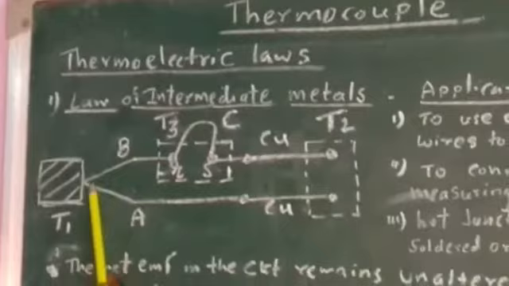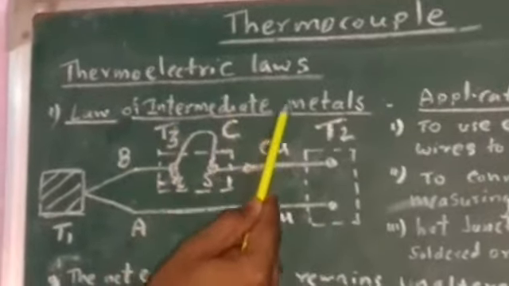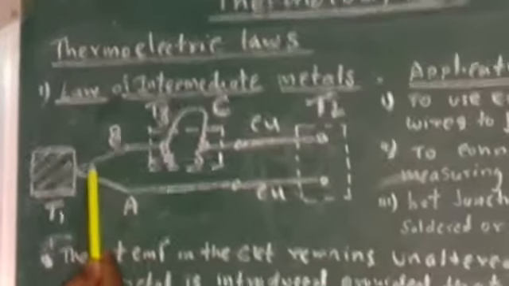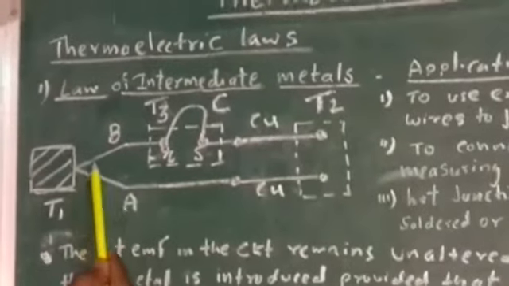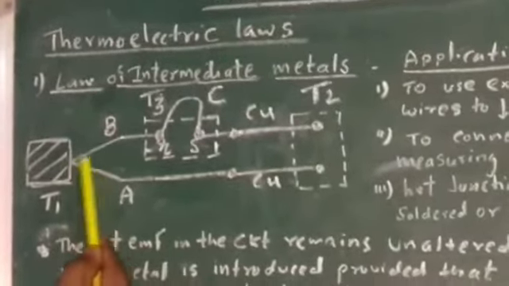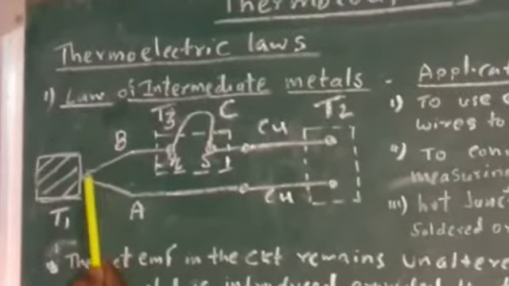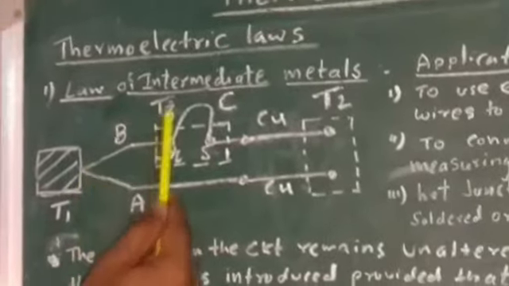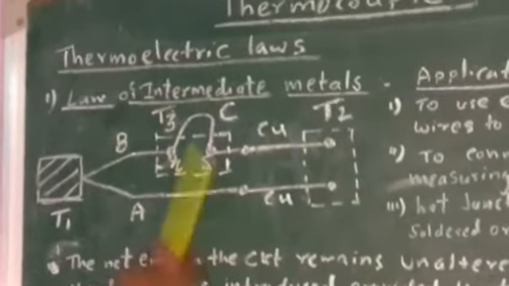So this is also an introduction of a third metal in addition to these two metals. We can join it with the help of brazing or soldering, and even if we introduce a third metal here also, there is no change in the EMF. So this is all about this law.